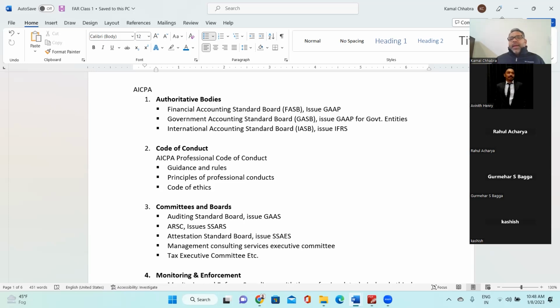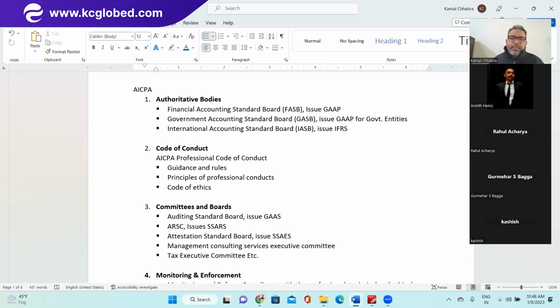Authoritative bodies have the Financial Accounting Standards Board, which issues GAAP, right? We'll be discussing this in more detail later, but at a high level, I'm just giving you an overview. The authoritative bodies include FASB, the Financial Accounting Standards Board, which issues US GAAP. The second body is the Governmental Accounting Standards Board, called GASB. They issue GAAP for government entities. They issue accounting standards for government bodies or government entities.